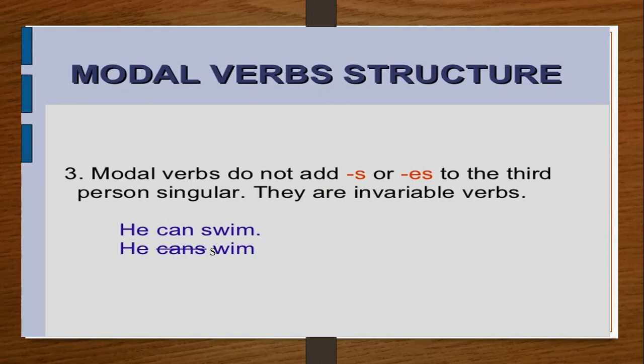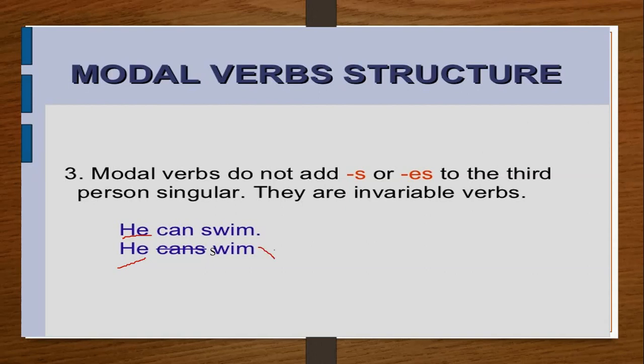Now, modal verb structure. Modal verbs do not add s or es, as I told you. No change in the form for the third person singular. So with the third person singular pronoun, we will add the modals as they are. No s will be added.